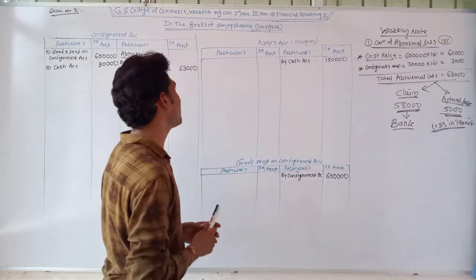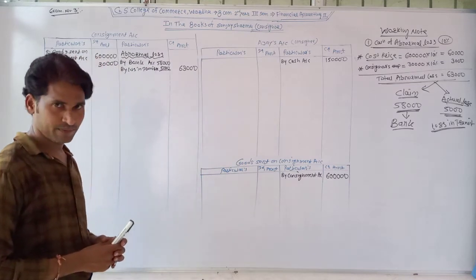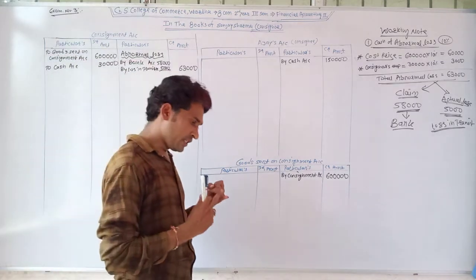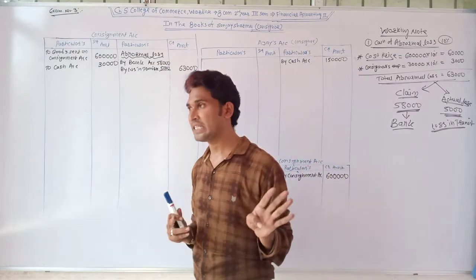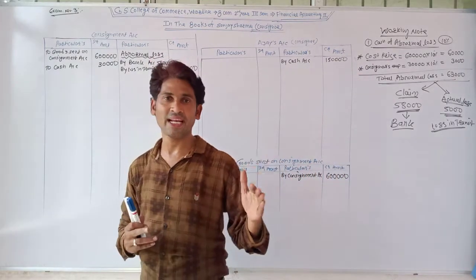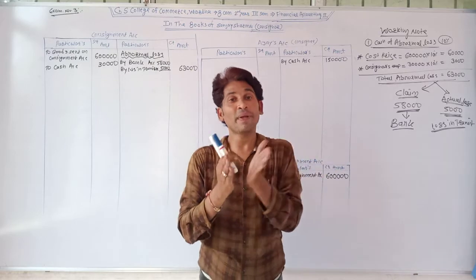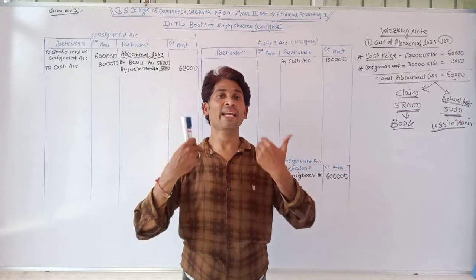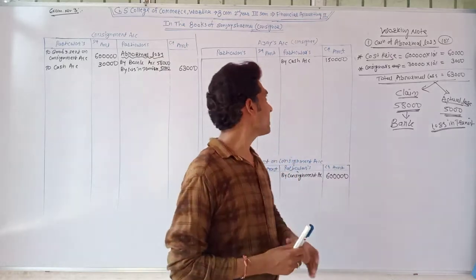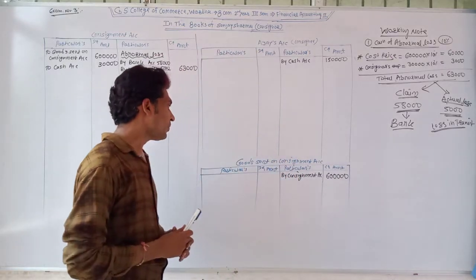All these expenses are paid by Ajay. Total expenses paid by Ajay.